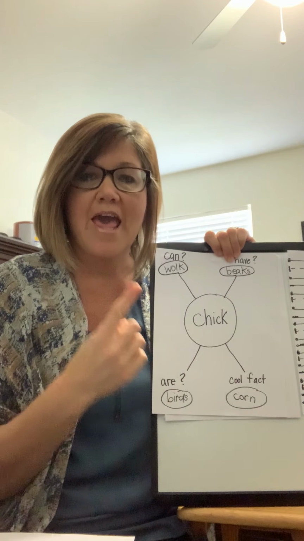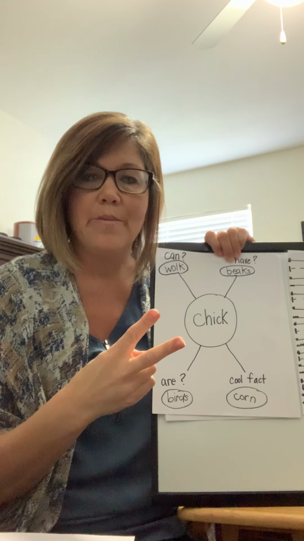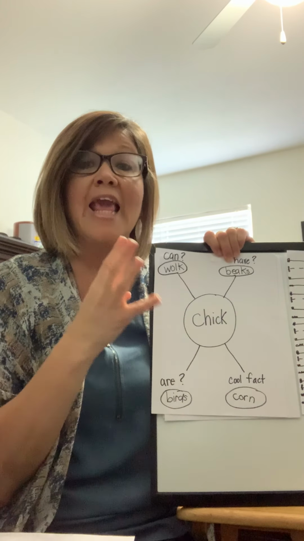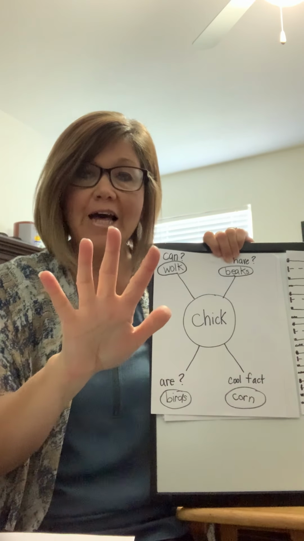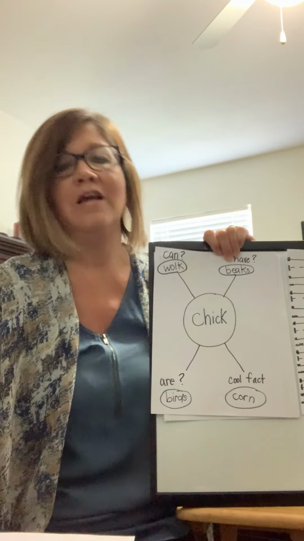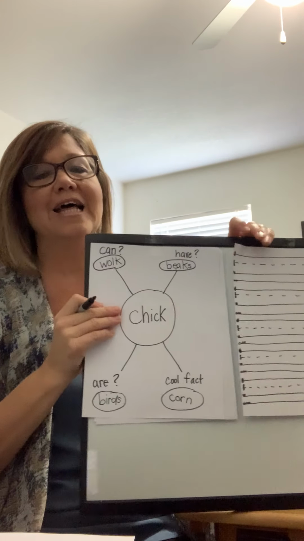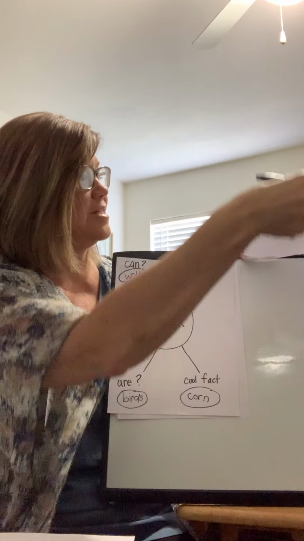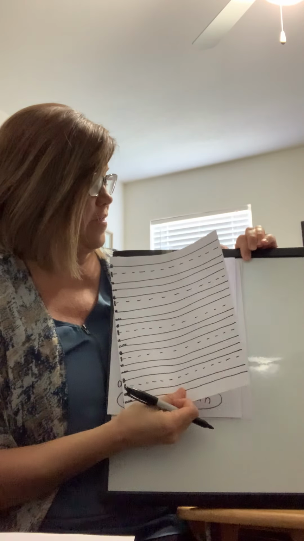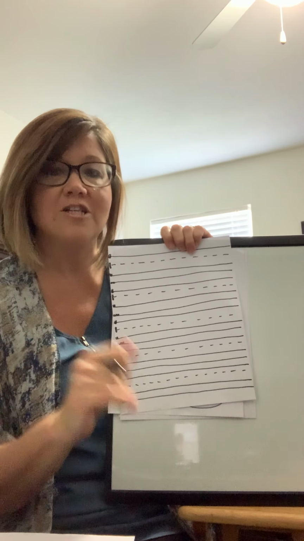So we say, a baby chick can walk. How many words are we going to write? 5. That's right. You ready? Here we go. So I'm going to slide this over as best Miss Caswell can. I might just have to put that up there and then flip back and forth instead. All right, so we have our 5 words.